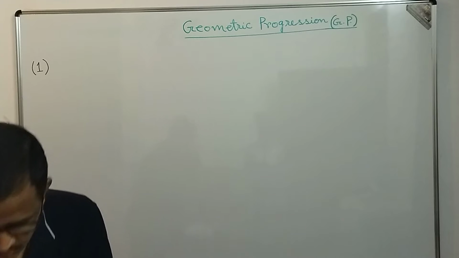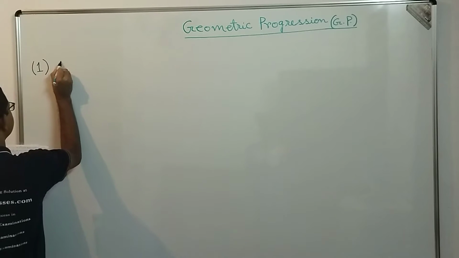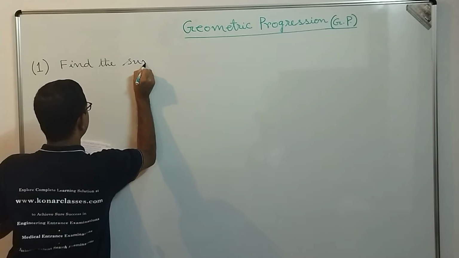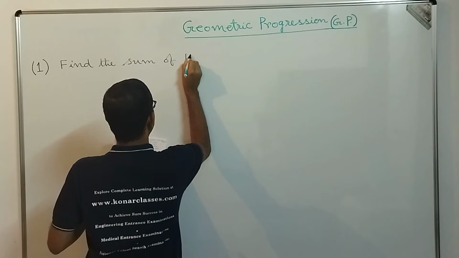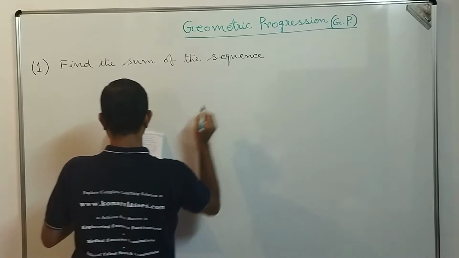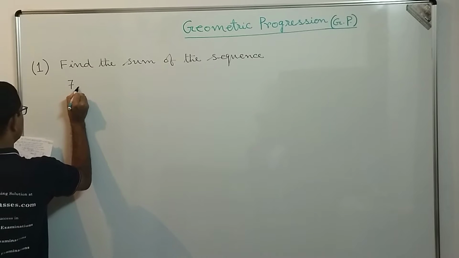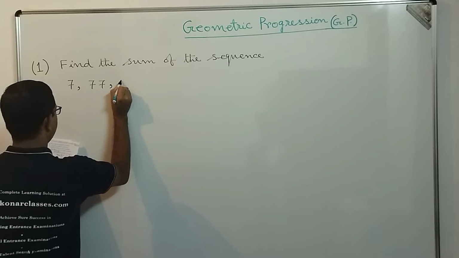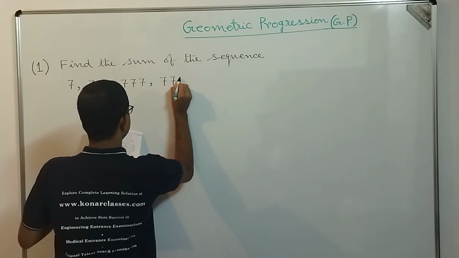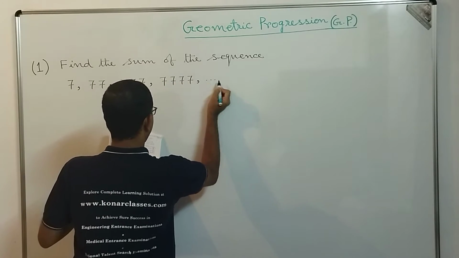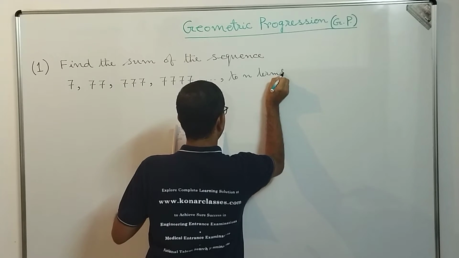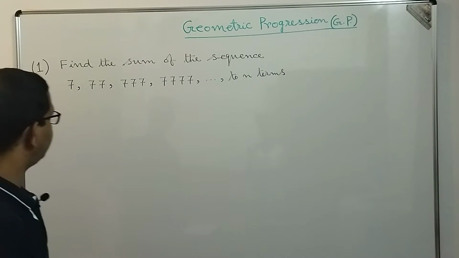let me take it from the notebook: find the sum of the sequence, and the sequence is given as 7, 77, 777, 7777, in that way it goes to n terms, and we need to find the sum of this sequence.